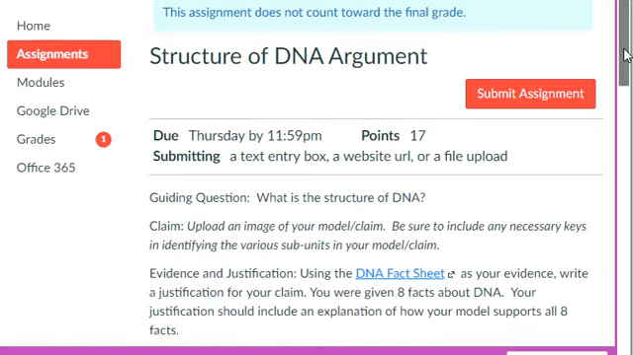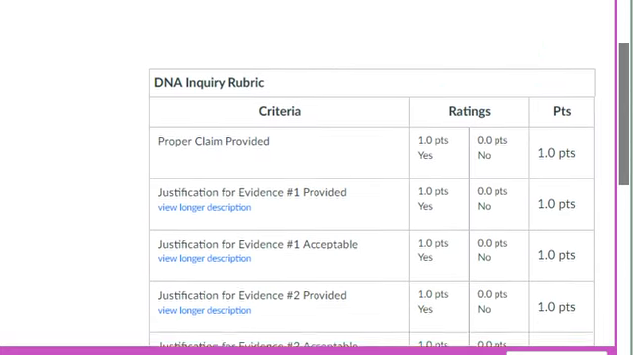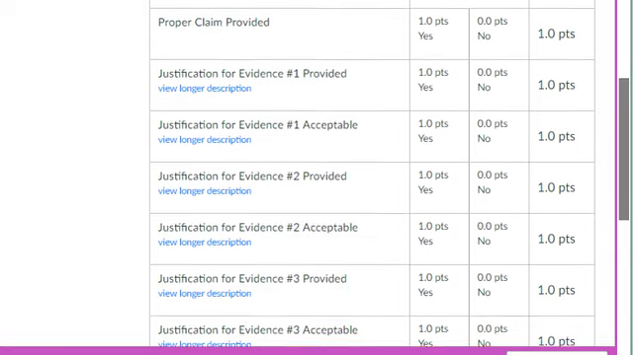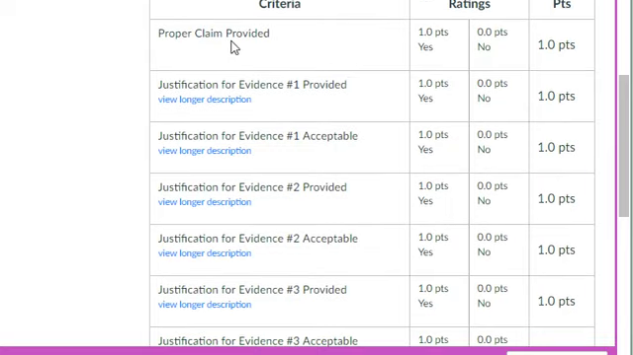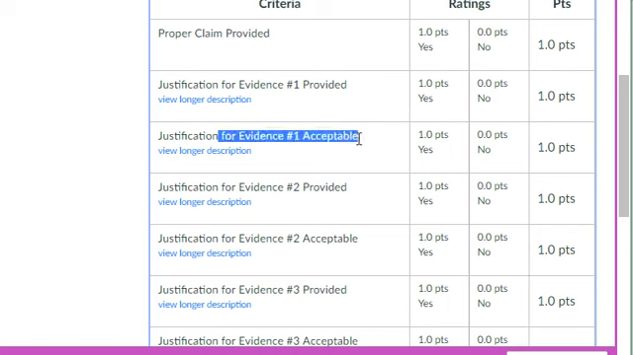And if you look through this, it's got some additional information on what we're going to be doing. So when you guys are peer editing and when I eventually score your stuff, here's the rubric you're going to be using. So did you provide a claim? Is your picture there? Yes or no? Is a justification for piece of evidence number 1 provided? Yes or no? And then is that justification acceptable? Does it need more detail or is it perfectly fine? Yes or no? And then you'll find them for each of those.